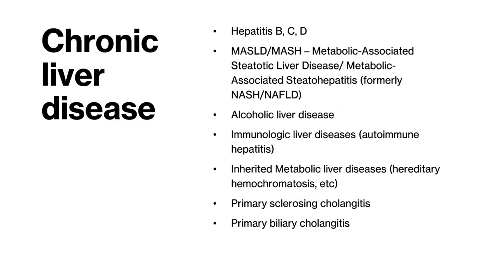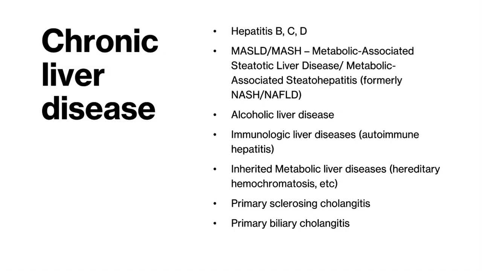Many of the things that cause acute liver injury, like alcohol and the chronic viral hepatitis, can progress to chronic liver disease. While alcoholic liver disease is still the most common cause of chronic liver disease, it's followed closely by metabolic-associated steatotic liver disease, MASLD, or metabolic-associated steatohepatitis, or MASH.